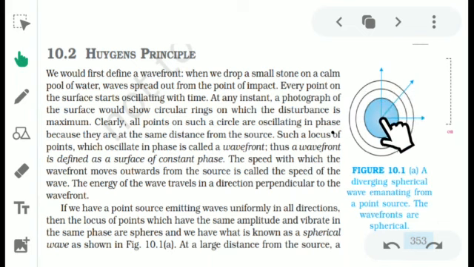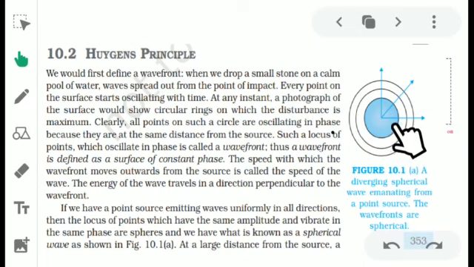According to him, the source of light is the point of disturbance, and he called that the wavelet. From this point the wavelets originate, and after a particular time they reach the surface of a sphere whose radius is finite. That means all these points are equidistant from the point of disturbance, so this is the surface of a sphere.